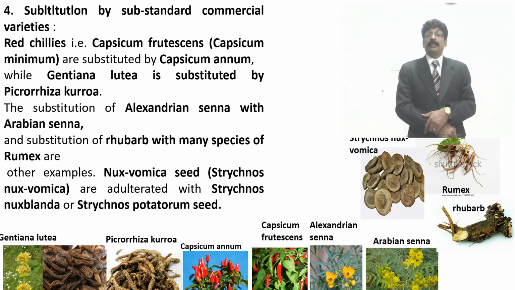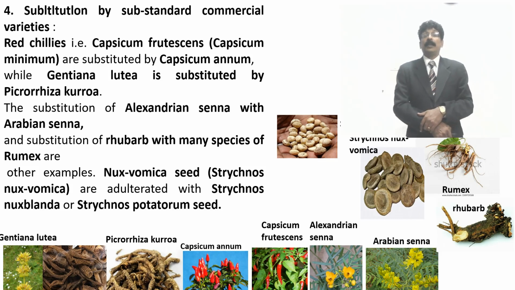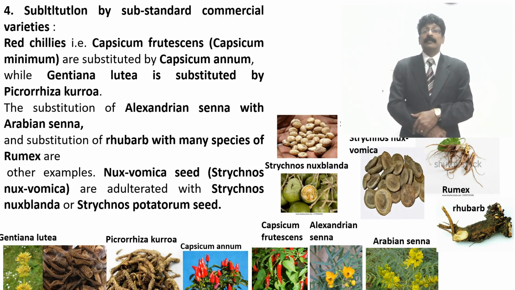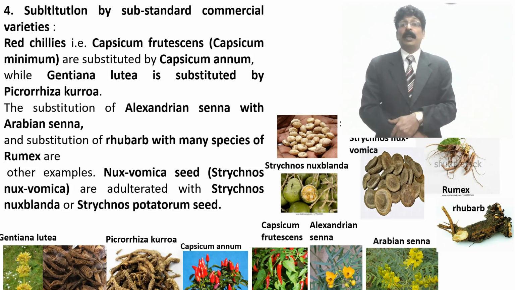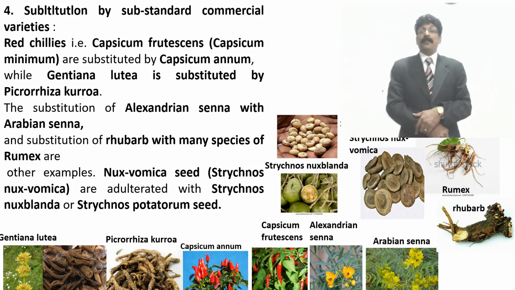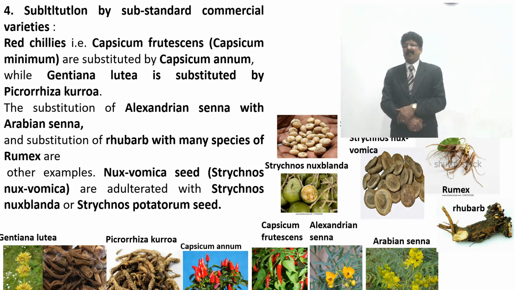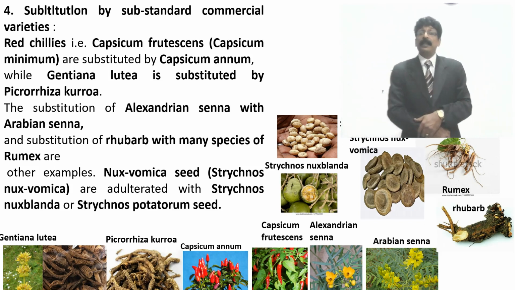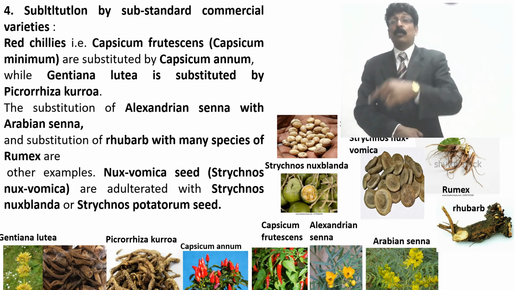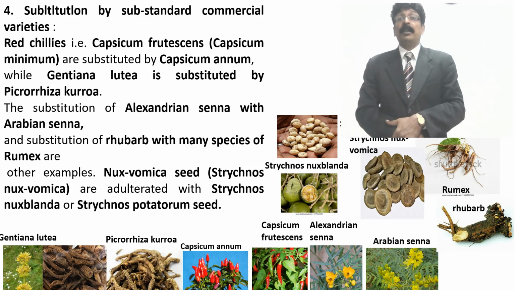This is Strychnos nux-vomica, this is Strychnos potatorum seed, and this is Nux-blanda seed. All of them look similar, slightly different. They may mix them up. The original Nux vomica we can identify, which has very good strychnine and brucine constituents.